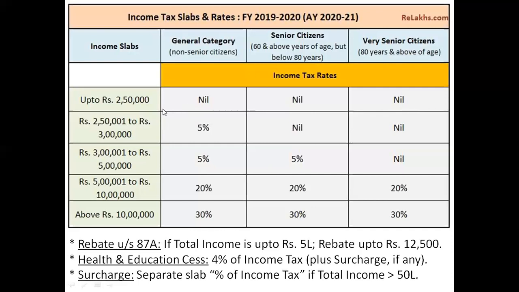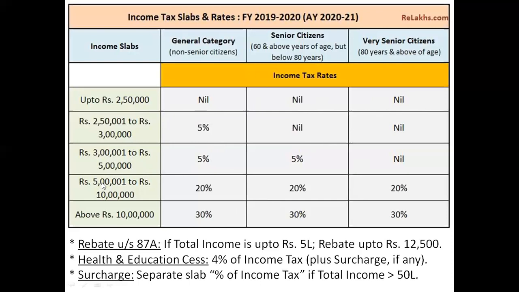Now let's just remember the rate of tax that is applicable as of now. So I can say if my income is up to 2,50,000, not a single category is supposed to pay any kind of tax. So my rate of income tax is 0. Now if I'm having income up to 3 lakh rupees and income up to 5 lakh rupees, so I can say roughly up to 5 lakh rupees, the rate of tax is 5%. You can see over here it is 5%.